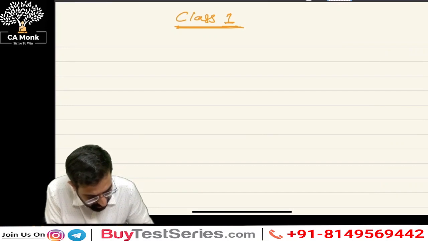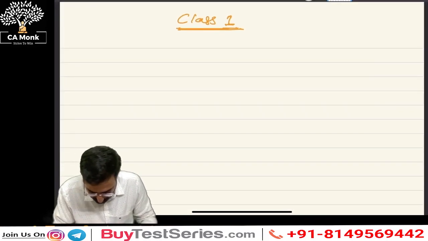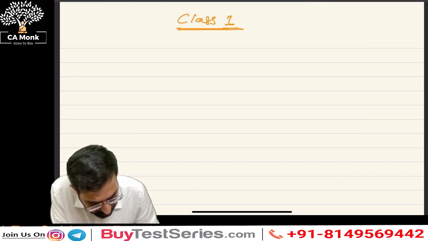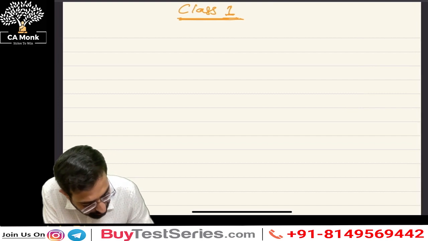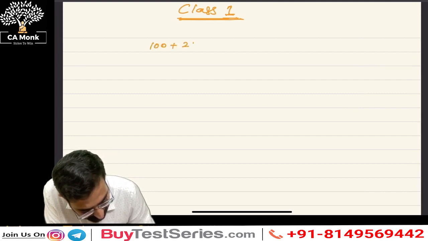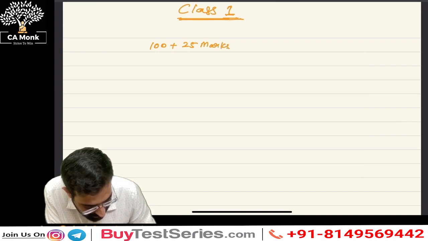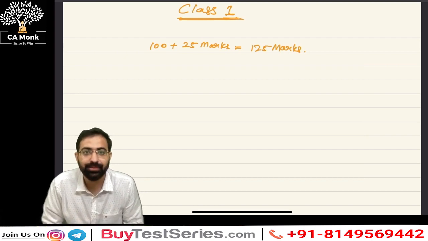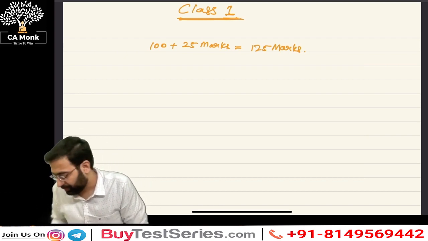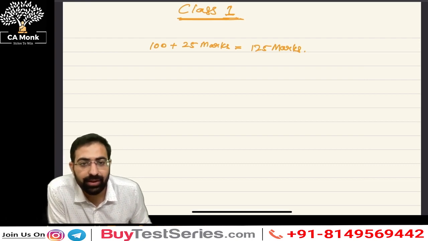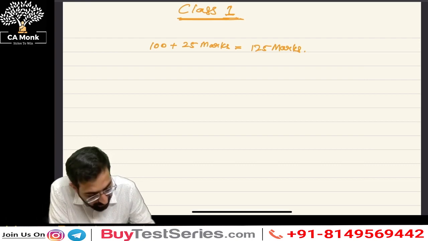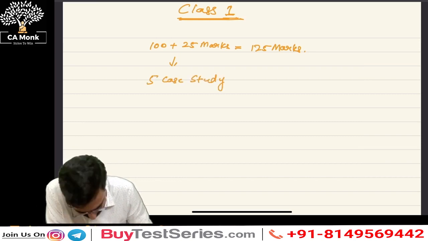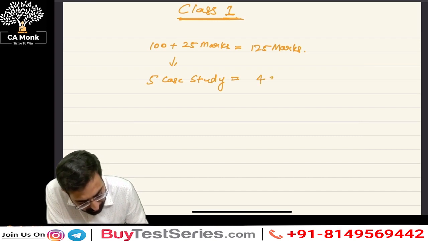Next thing, about these classes, how the classes are going to go, right? This paper comes for 100 plus 25 marks, which equals 125 marks. Sir, what is 100 plus 25 marks? 100 is for 4 case studies and 1 case study is optional. So there are 5 case studies, out of which you're going to solve 4 case studies.